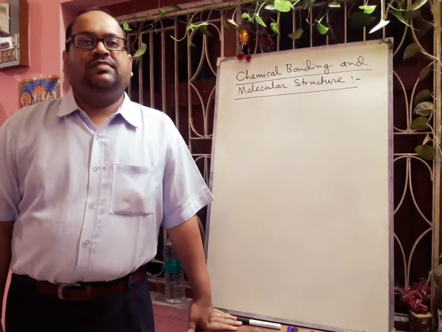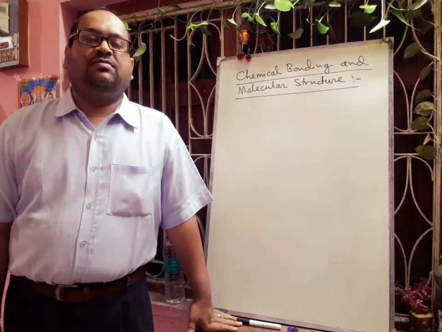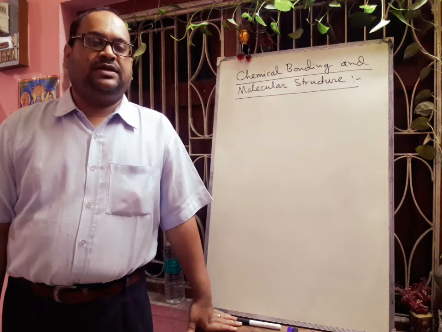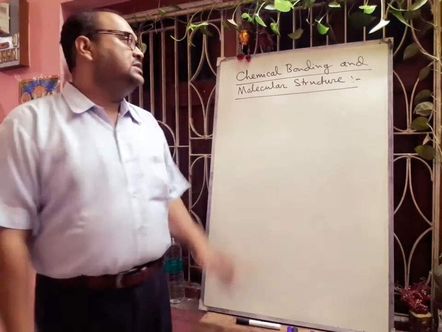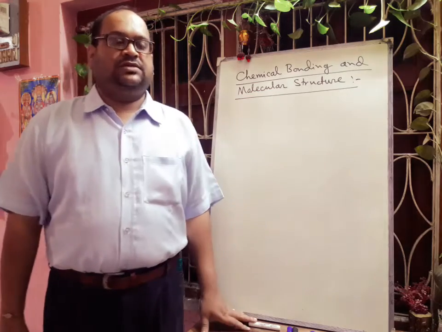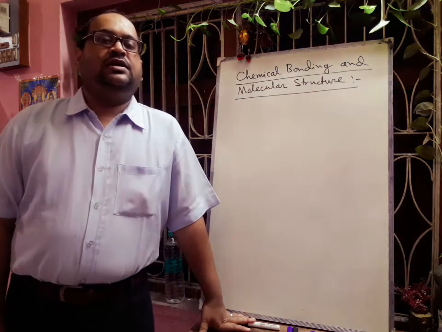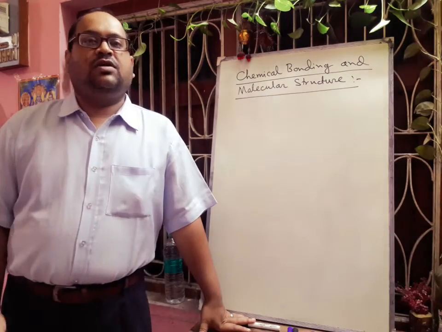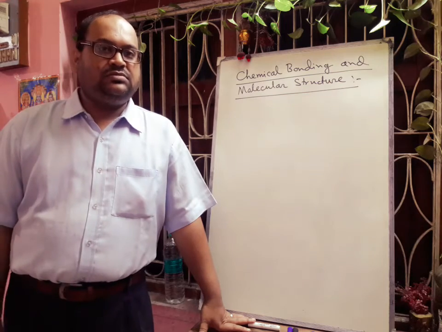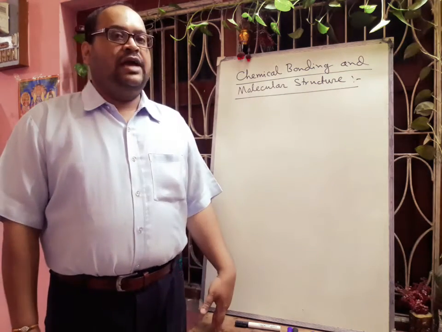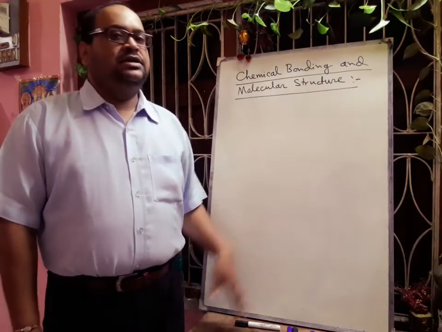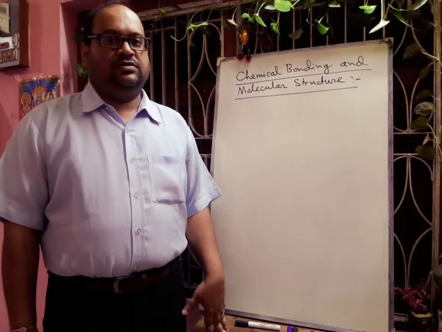In my last class I have already completed the chapter periodic properties. Today I will start a new chapter, that is chemical bonding and molecular structure. Already the basic concept you got in class 10. So here we will know about the types of bonds and the structure of the different types of molecules.